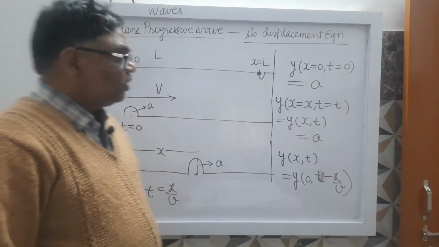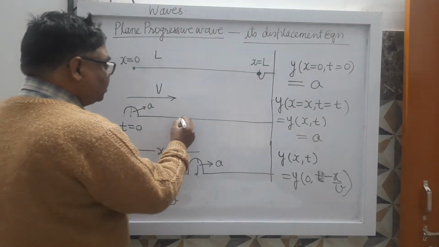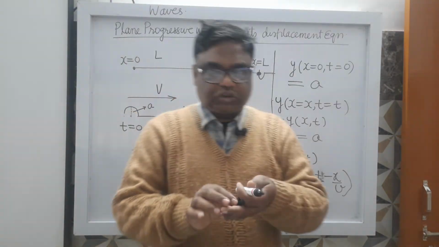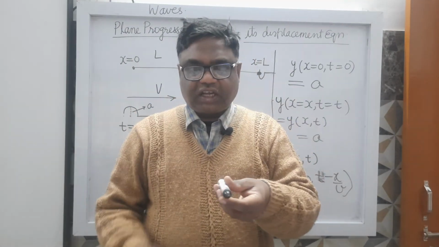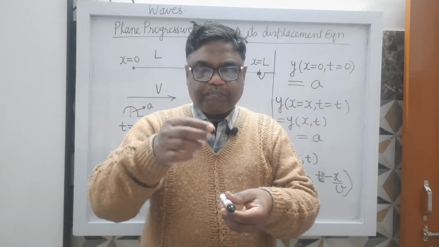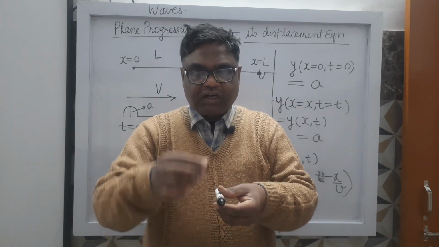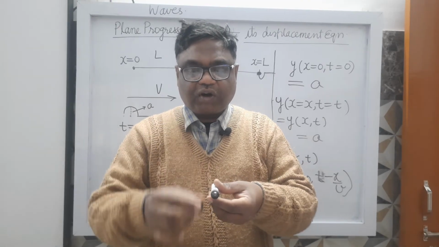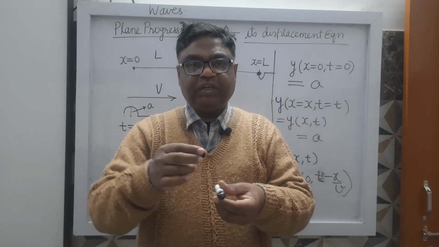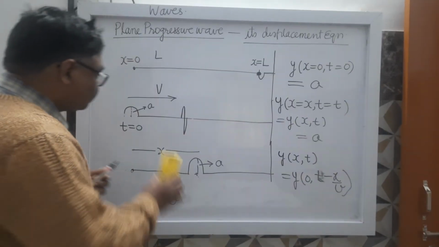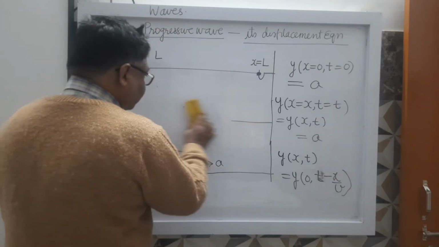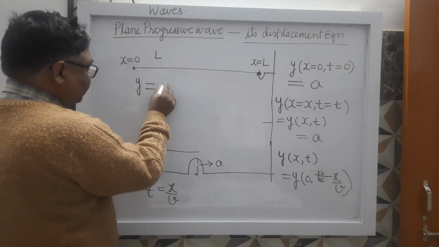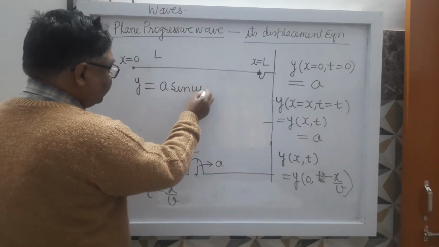Now one more thing. The particles are executing up and down motion. Suppose the wave is traveling in this direction; this particle goes up, then down. It is doing SHM, simple harmonic motion. What type of motion is performed? It is performing SHM. So what will be the equation of SHM? The equation of SHM you know: y equals a sin omega t.